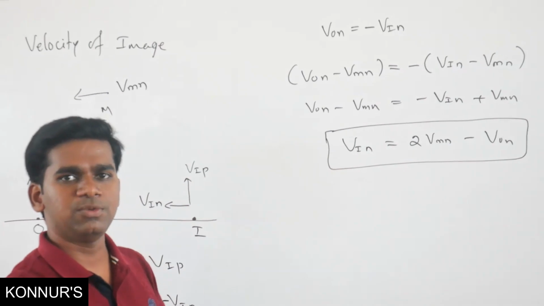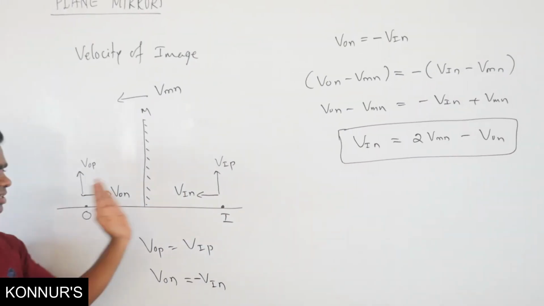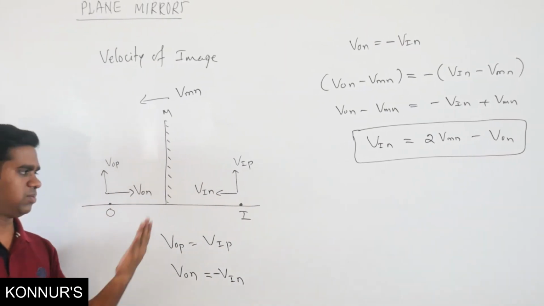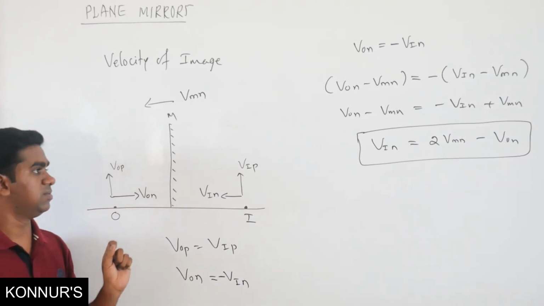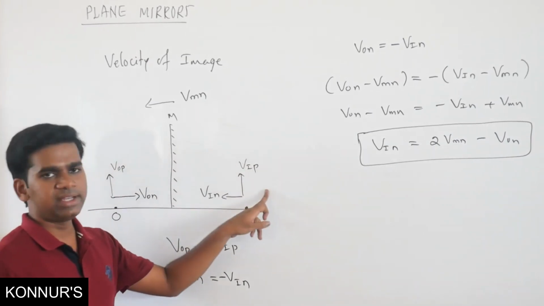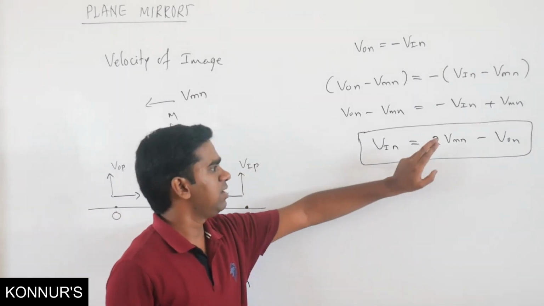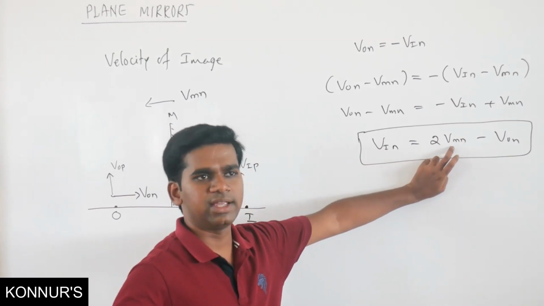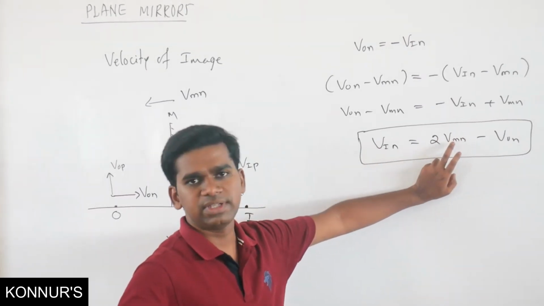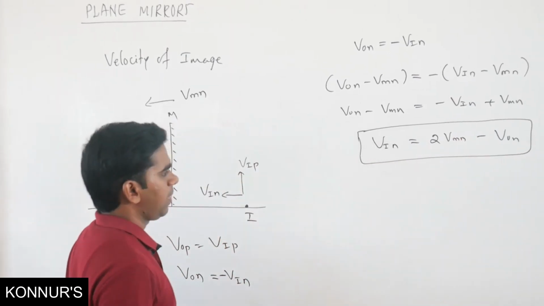Then there may be a confusion with the sign conventions. Okay, if the object is moving along the positive x-axis, take it positive. If it is moving along the negative x-axis, take velocity negative. Similarly mirror also, similarly image also. The image you are only calculating, you will get with sign only. The only thing is the mirror: if it is moving along the negative x-axis, take it as negative. If it is moving along the positive x-axis, take it as positive. Okay, similarly the object.